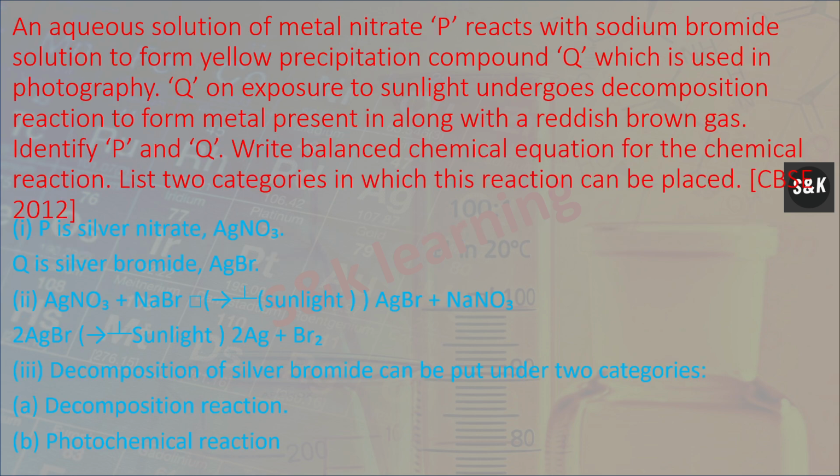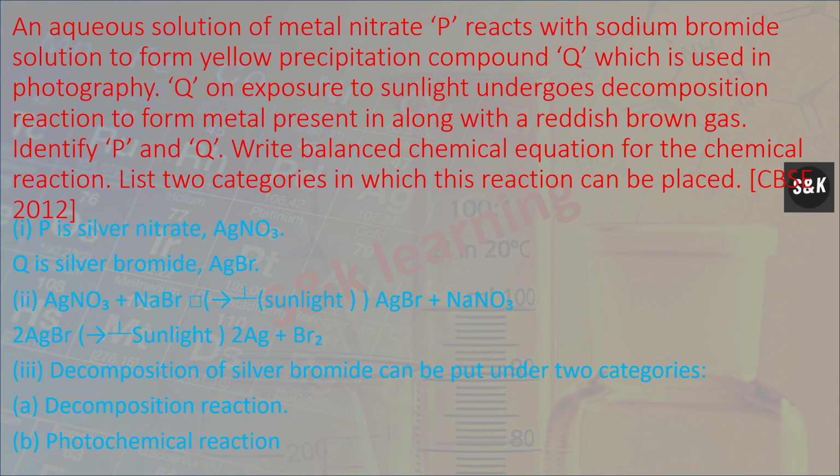Next, an aqueous solution of metal nitrate P reacts with sodium bromide solution to form yellow precipitate compound Q, which is used in photography. Q on exposure to sunlight undergoes decomposition reaction to form metal present in P along with a reddish brown gas. Identify P and Q. Write a balanced chemical equation for the chemical reaction. List two categories in which this reaction can be placed.